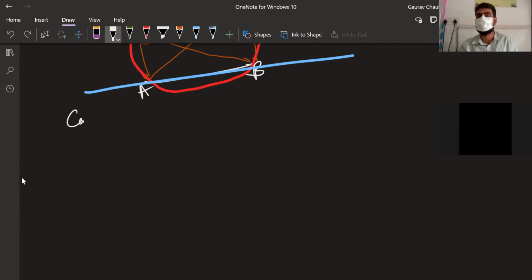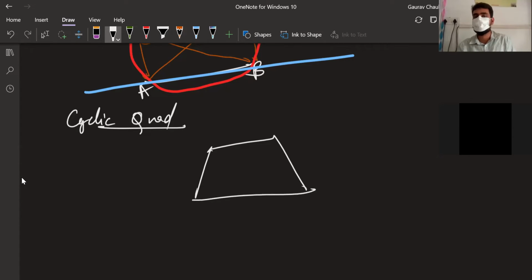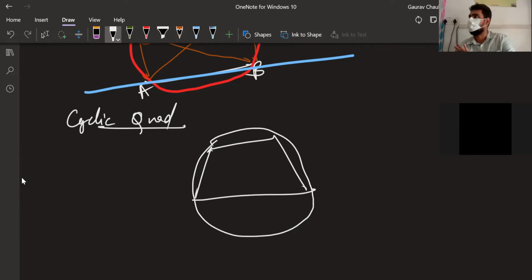So basically, first let us understand what a cyclic quadrilateral is. If a quadrilateral is there such that its 4 points are on a single circle, its 4 points are concyclic, the 4 vertices A, B, C, D. ABCD is a quadrilateral. Its 4 vertices are concyclic. It means it's a cyclic quadrilateral. Okay.